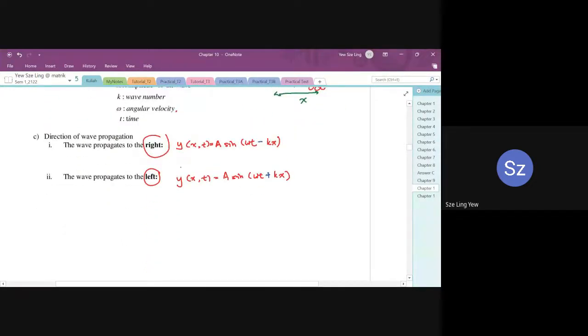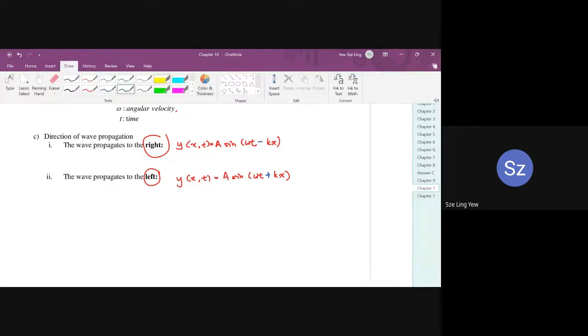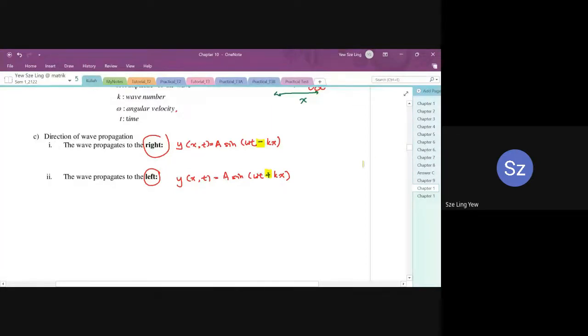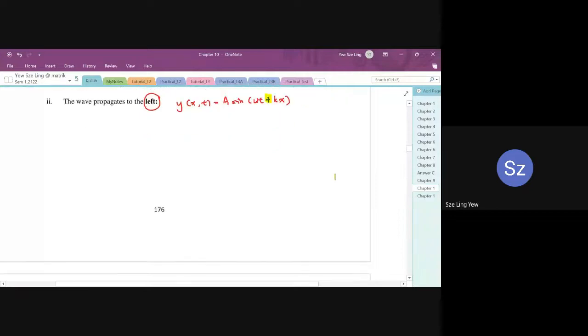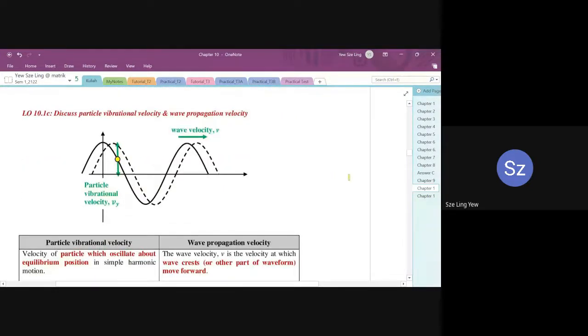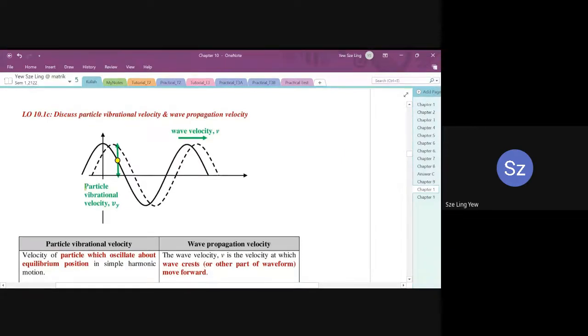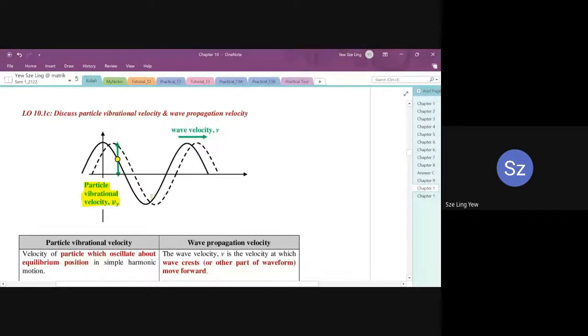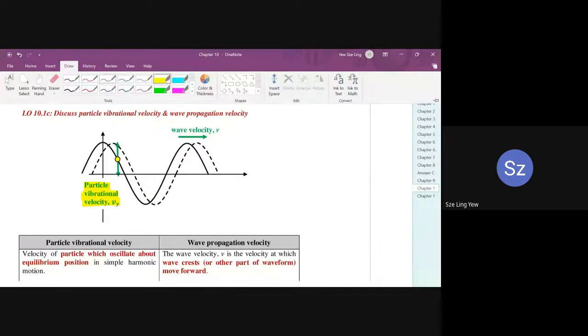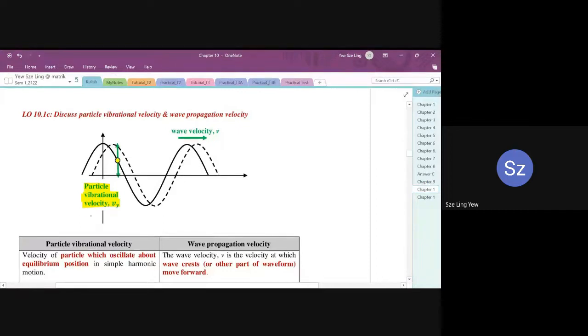The directions of the propagation, I also mentioned just now. The thing you have to take note of is the sign, you have a positive and also a negative sign. This is why we need to know the difference between x and y, because you need to calculate two different velocities. First, the particle vibrational velocity. You are looking at the velocity of one particle.